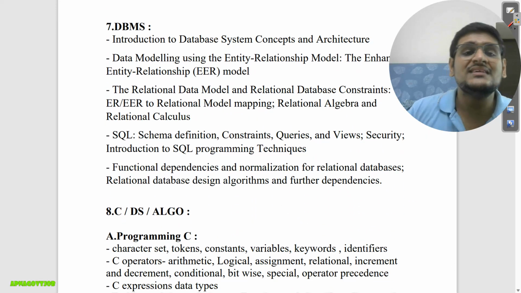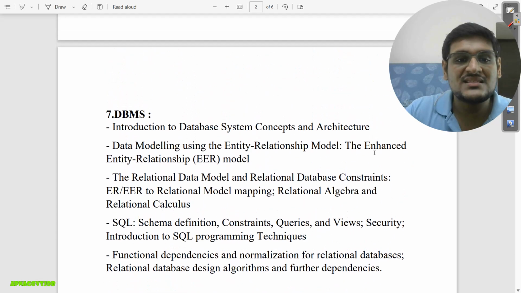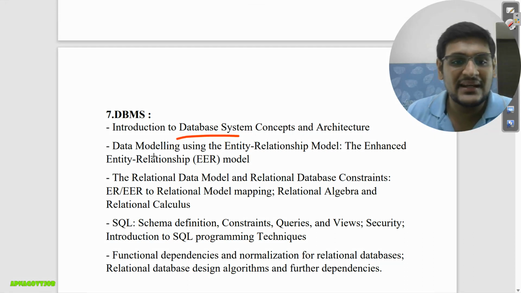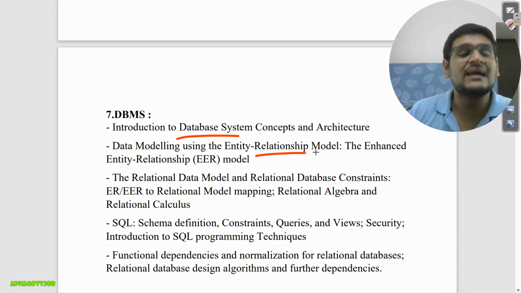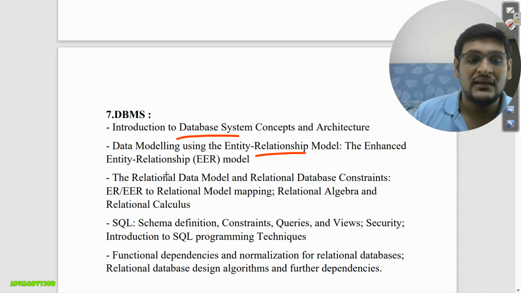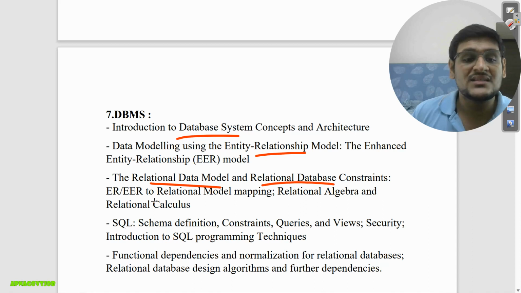The next subject is your DBMS, which is our 7th subject. In this you will study database system concepts and architecture, then data modeling, ER relationship, what is the ER model and all the symbols included in that, then relationships, database constraints, ER again, then SQL.